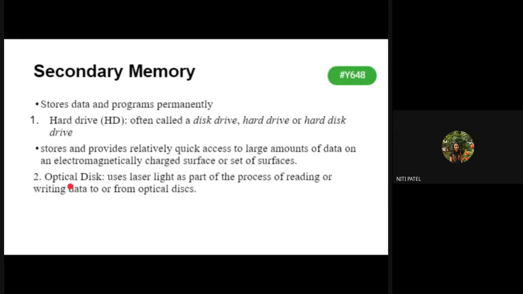So your data in your hard disk and your optical disks, which are nothing but CDs and DVDs, can be stored in the permanent basis. Now, every one of you might have seen the hard disk in your CPM.